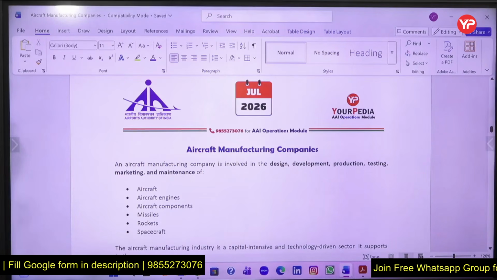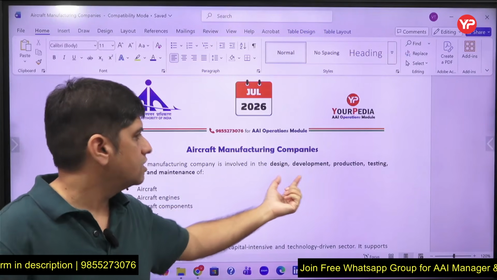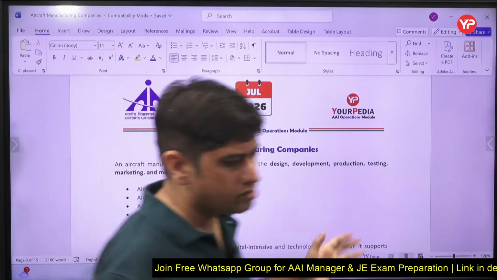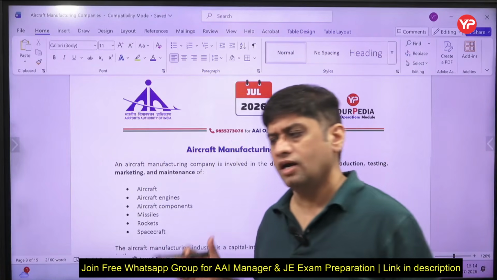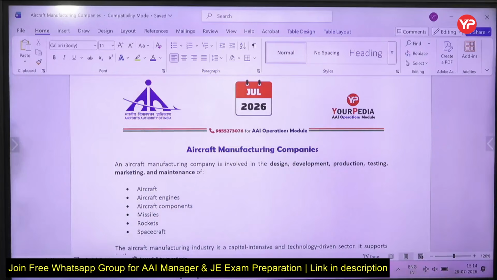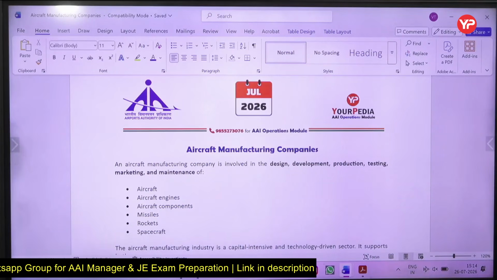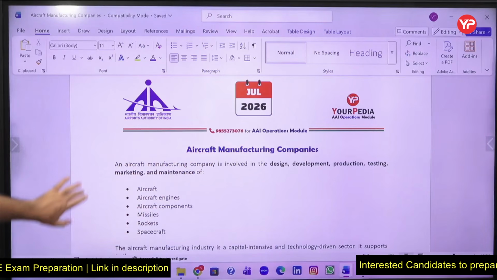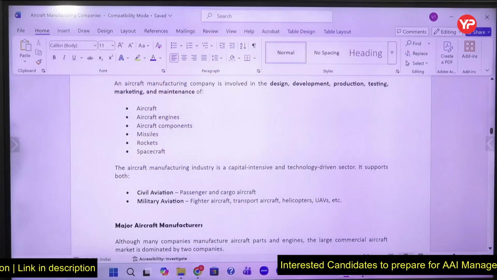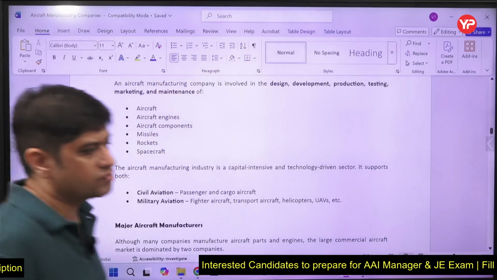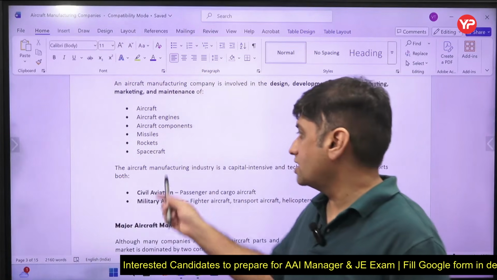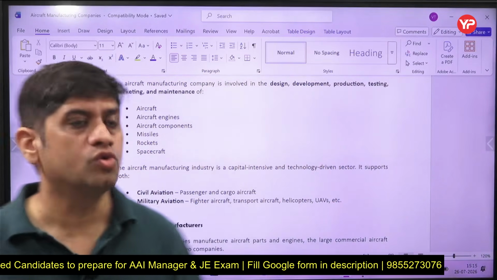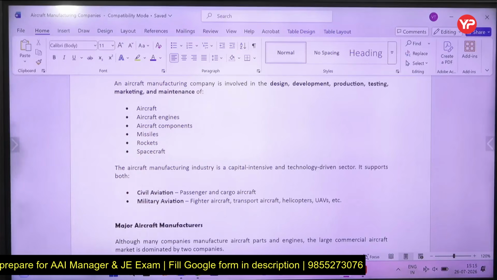Aircraft manufacturing means design, development, production, testing, marketing, maintenance. All this comes into production. So when we say manufacturing, it consists of all this. A manufacturing company has to design, develop, produce, and test for aircraft, aircraft engines, and aircraft components. And when we say aircraft, it also covers missiles, rockets, spacecraft, everything. Hindustan Aeronautics Limited is also into many of the components related to this.